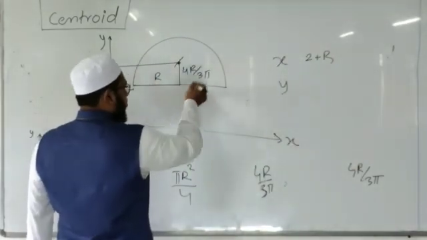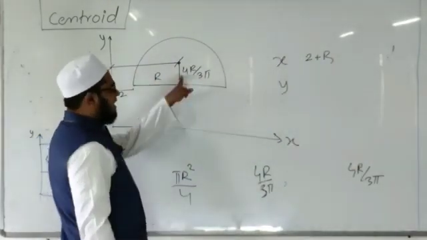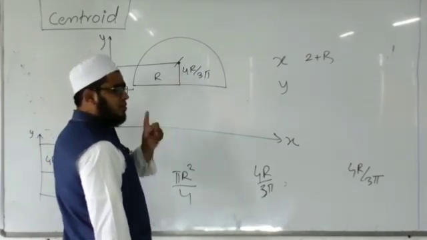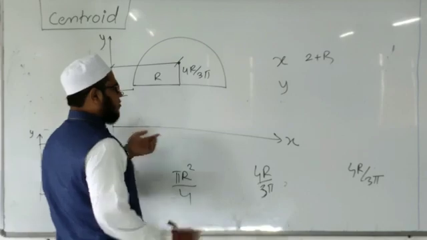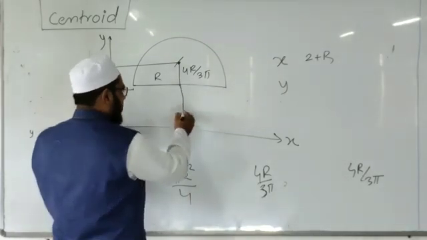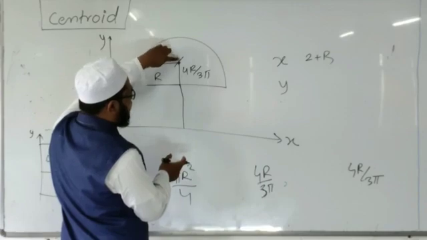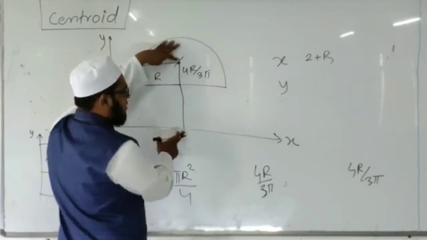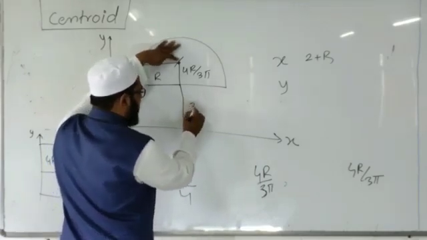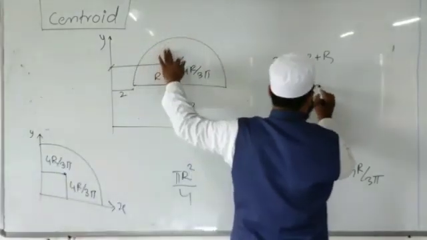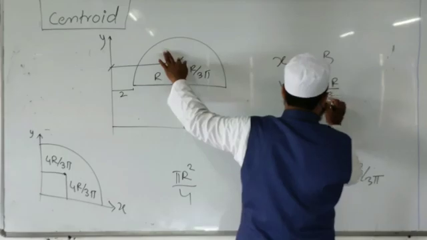If it is 2, then x coordinate will be 2 plus r. And similarly, y coordinate we will not directly write 4r by 3 pi. What is y? Y is the distance measured from x axis, so we have to consider this distance also, because the distance of this point from x axis we have to measure. If it is 3, then 3 plus this distance, 3 plus 4r by 3 pi.